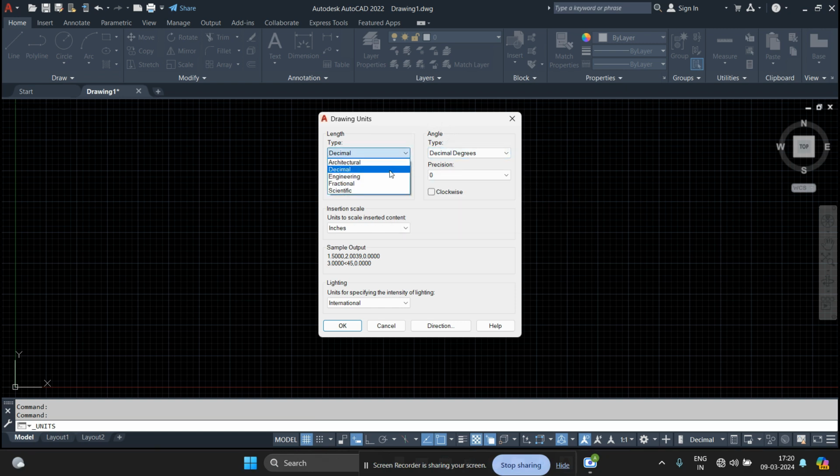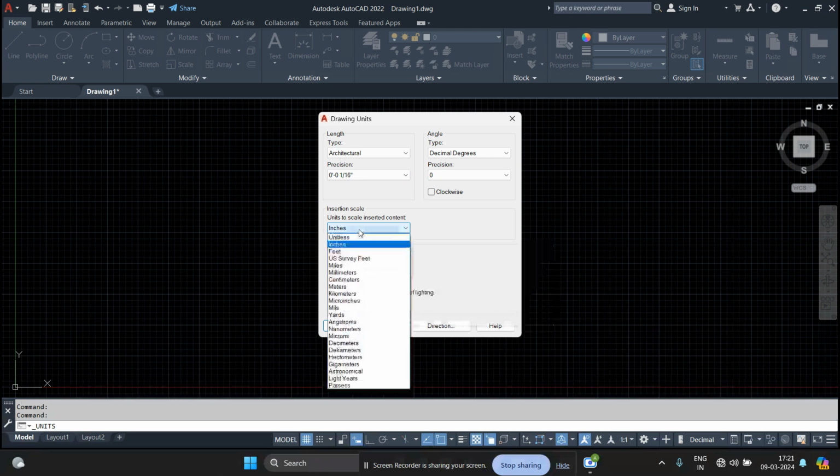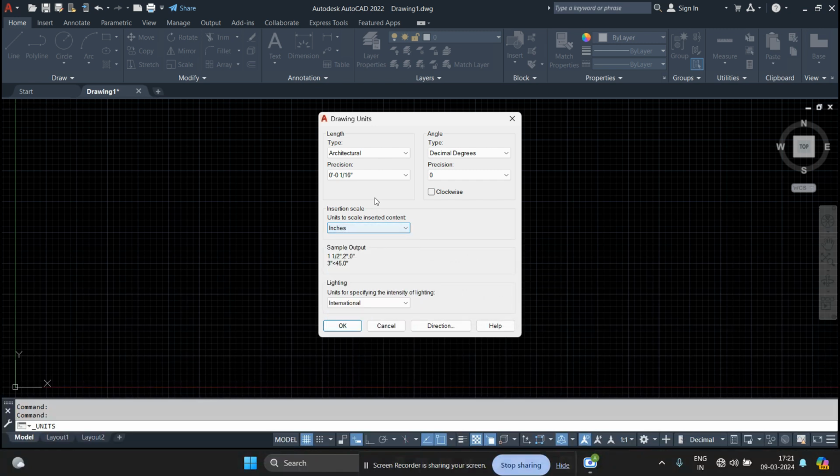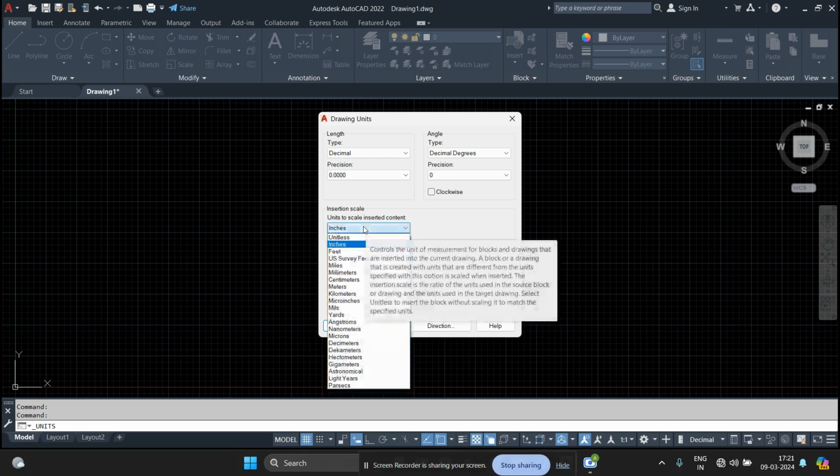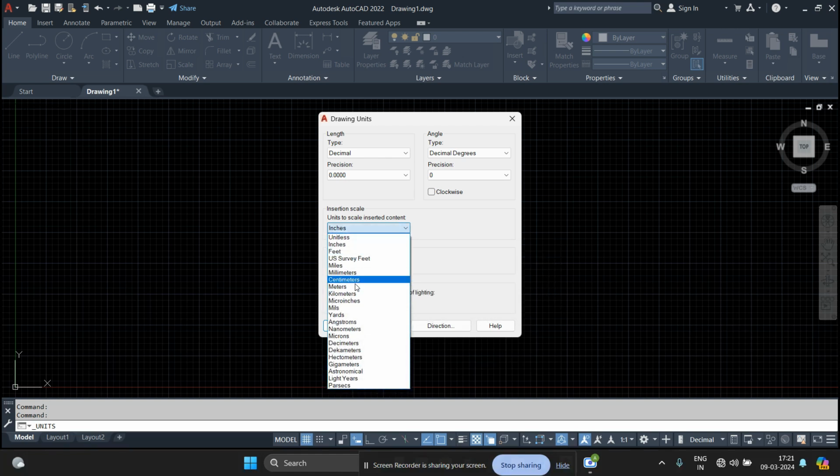If I click here, in this drop down, we have different unit systems for our length type. If you work in feet and inches, we can select architectural from here and select the input type either as feet from this list or as inches. If I want to use the decimal unit system for our length, we can click on decimal from this drop down, and here we can select the input units as millimeters, centimeters, meters, kilometers, etc.